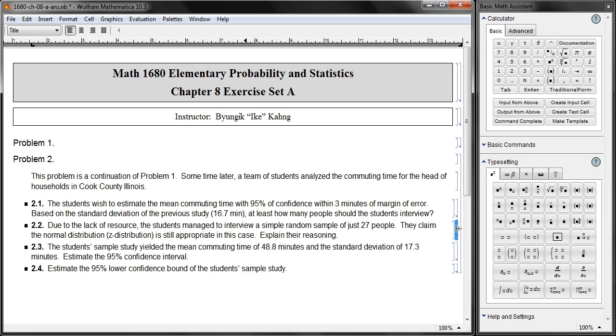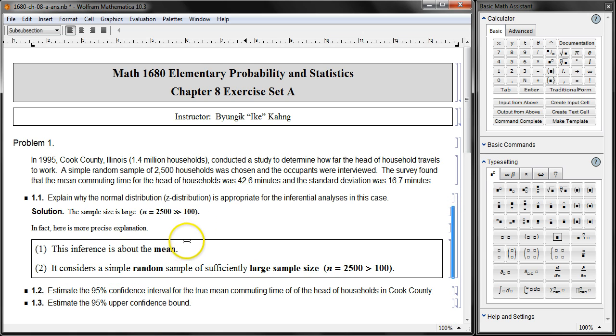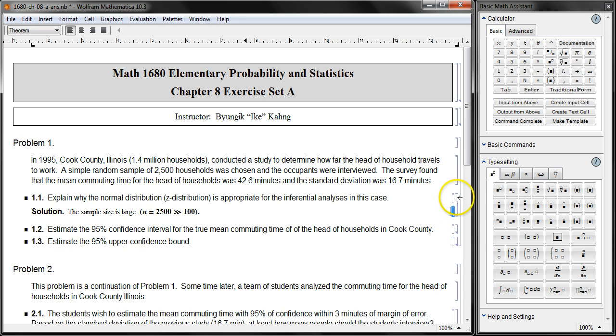Due to the lack of resources, the student managed to interview a simple random sample of just 27 people. They claim the normal distribution is still appropriate in this case. Explain their reasoning. They cannot use the central limit theorem this time because a sample size of 27 is too small. The central limit theorem requires a large sample size. It has to be about the mean, it has to be a simple random sample, and a large sample size. That's how the central limit theorem applies.